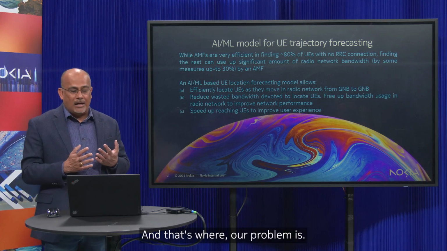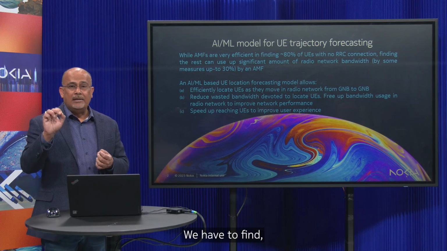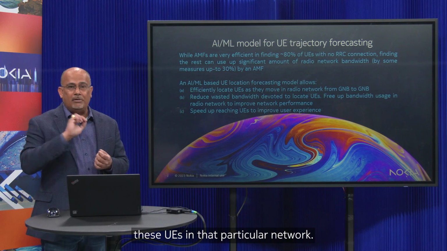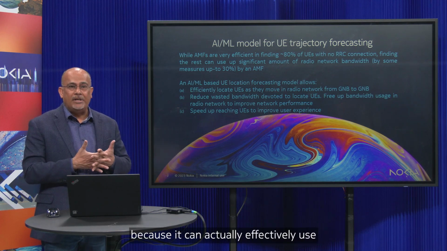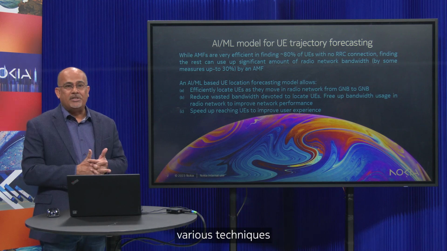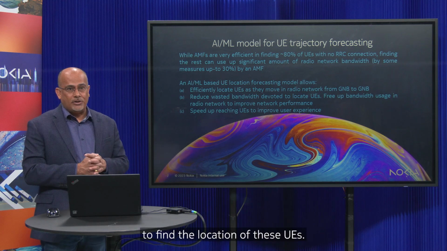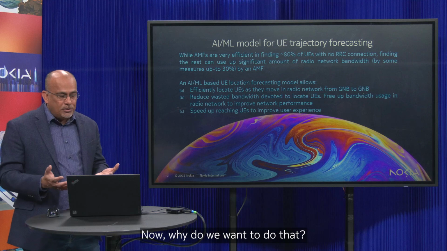And that's where our problem is. We have to find these UVs in that network, and AI/ML can effectively use various techniques to find the location of these UVs.